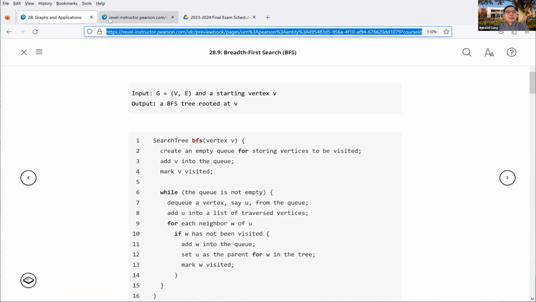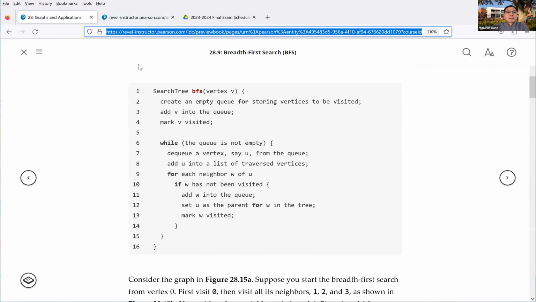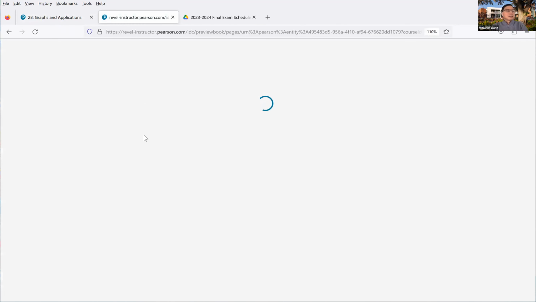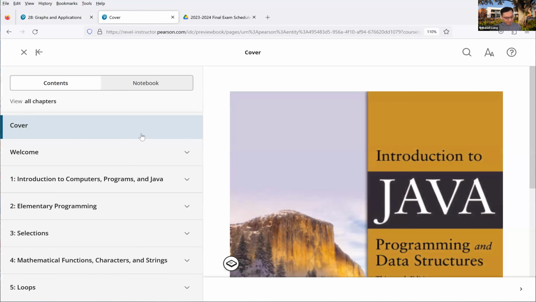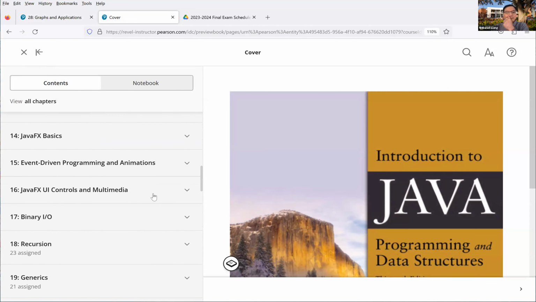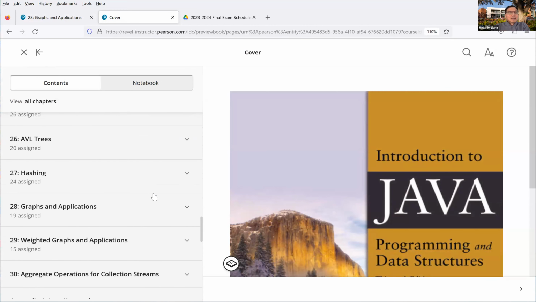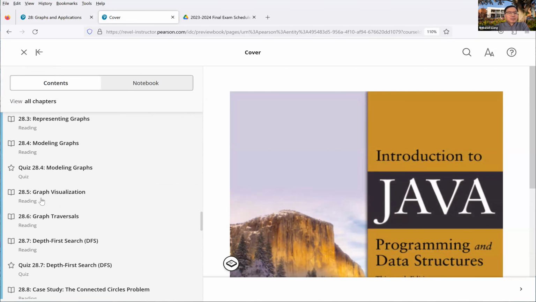You're going to see how close this implementation is. Okay, back here now.